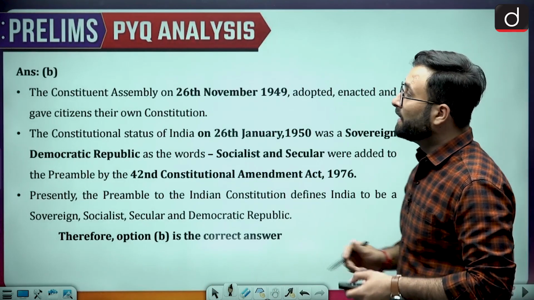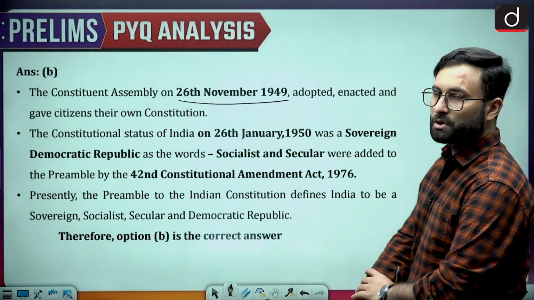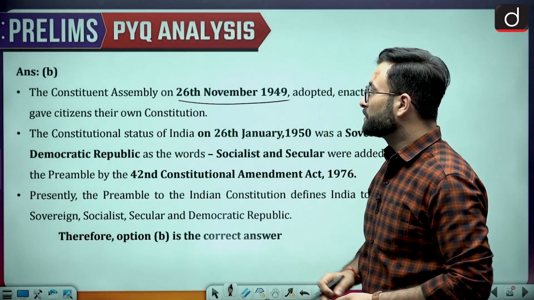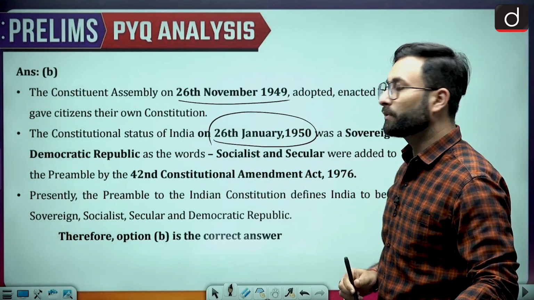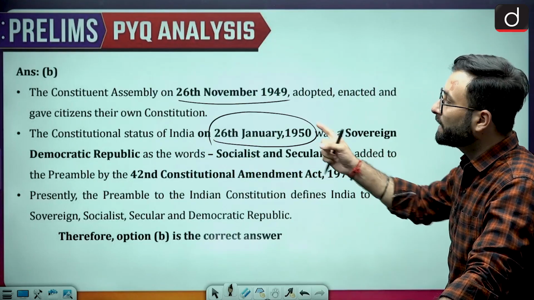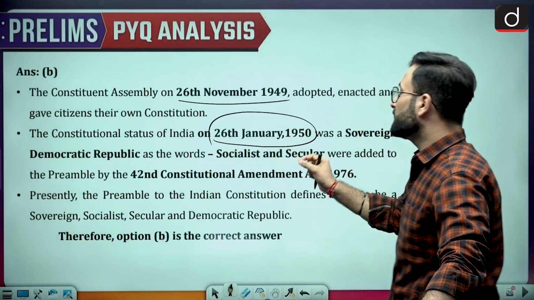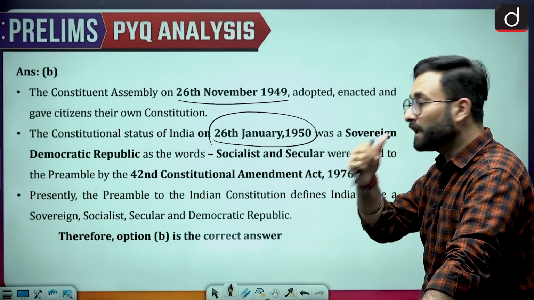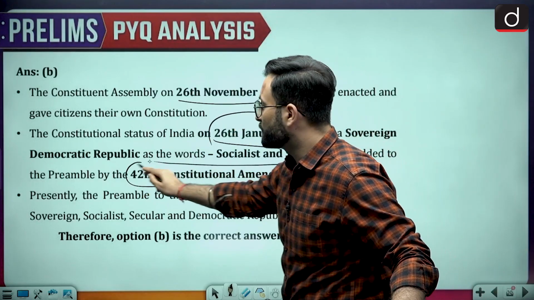Here you can see the Constituent Assembly on 26 November 1949 adopted the constitution. We have already talked about that. So the status of the constitution on 26th January 1950 was sovereign democratic republic, which was changed to sovereign socialist secular democratic republic with the 42nd Constitutional Amendment Act 1976. Okay, so that is there.